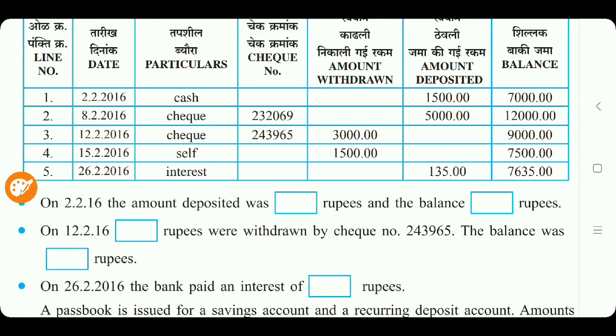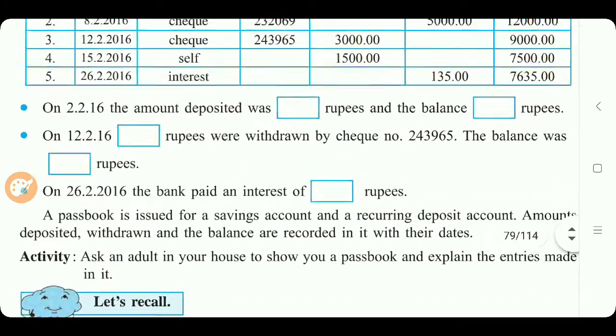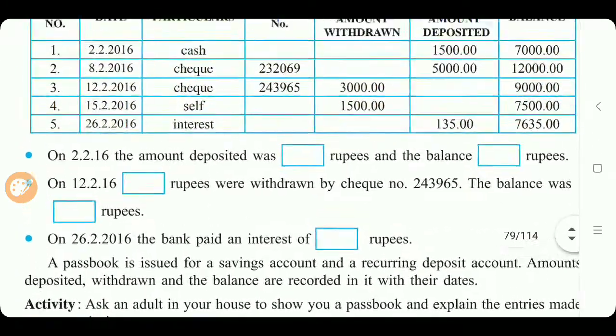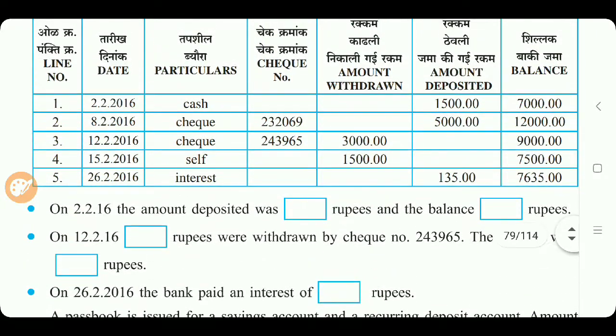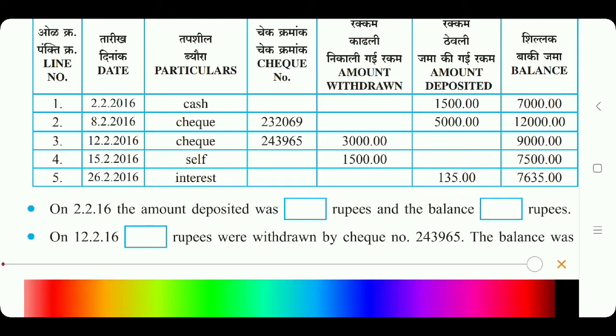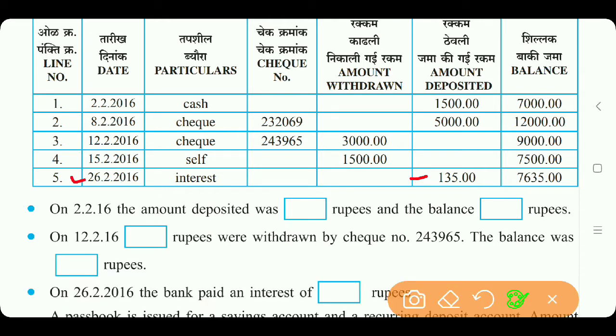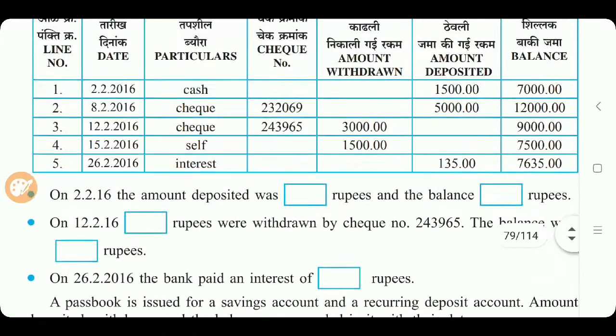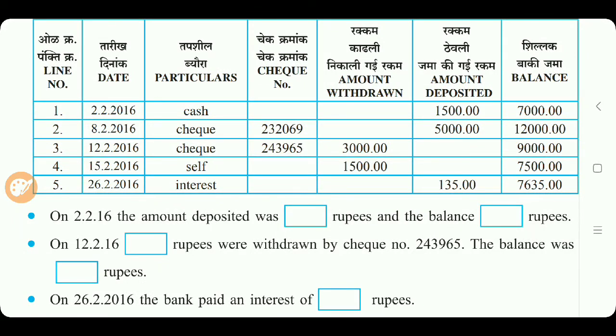Now the next question is, on 26/2/16 the bank paid an interest of dash rupees. Where is 26 Feb? This 26 Feb. Interest, how much interest? 135 interest. Correct? So these are the particulars, these are the different columns of the passbook.